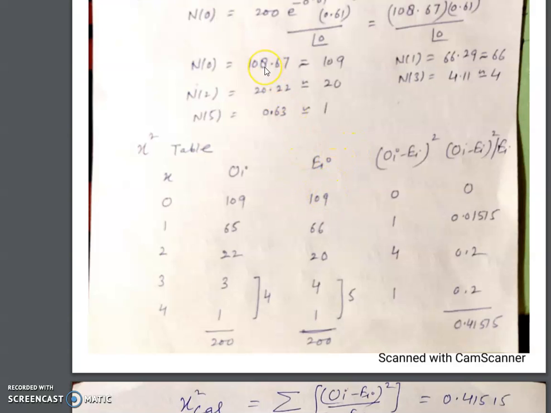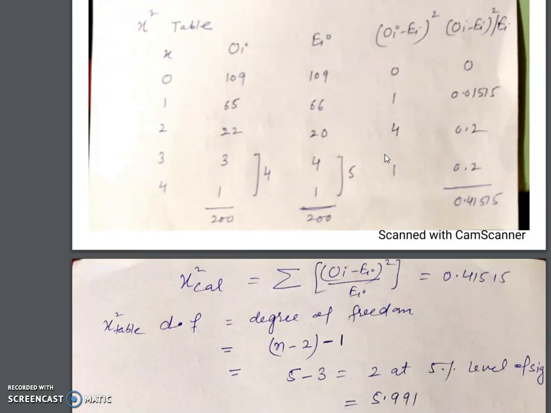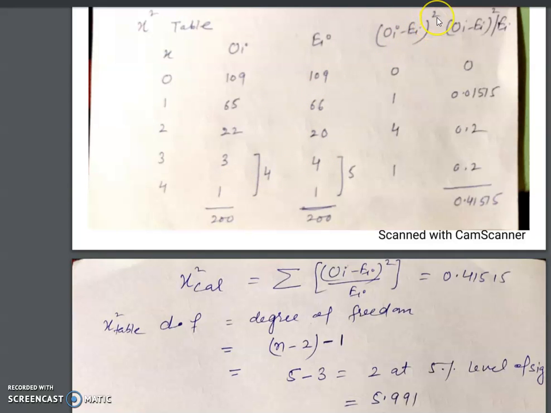The first value is 108.67, which we can write approximately as 109. This is 66.29, this is 20.22, which we can write as 20. This is 4.11, this is 0.63, and so on. We find OI minus EI, and to find chi-square we calculate OI minus EI whole square upon EI.